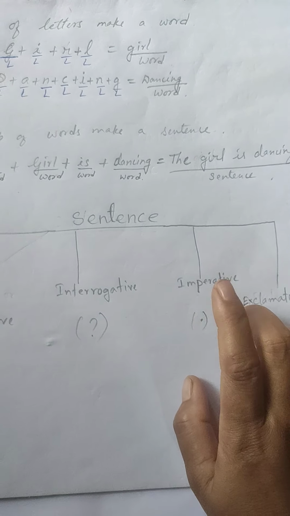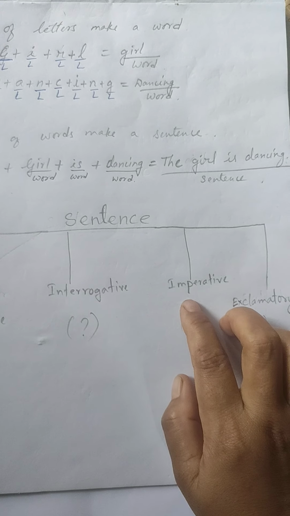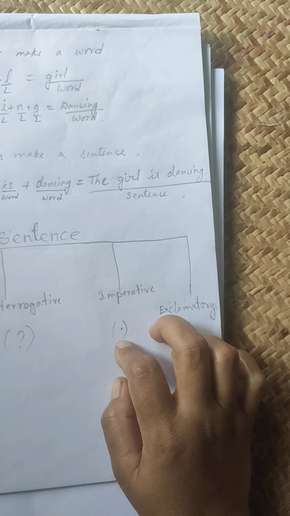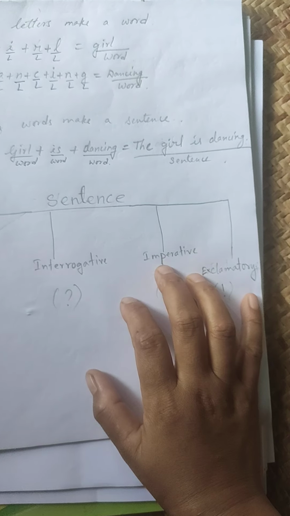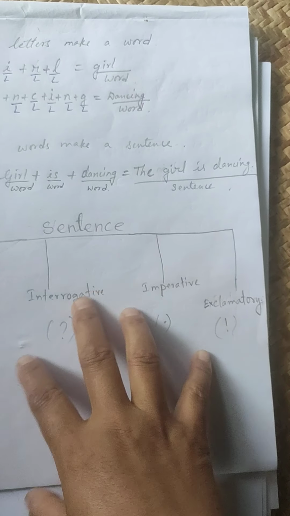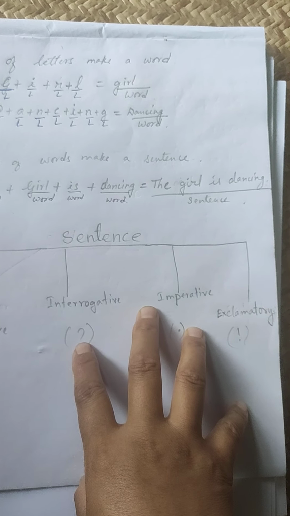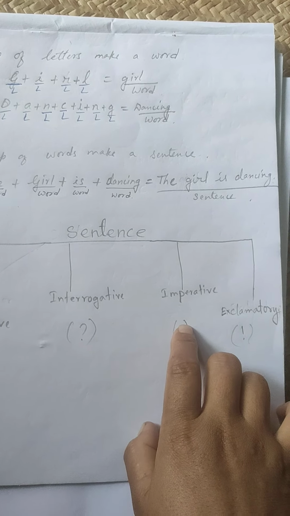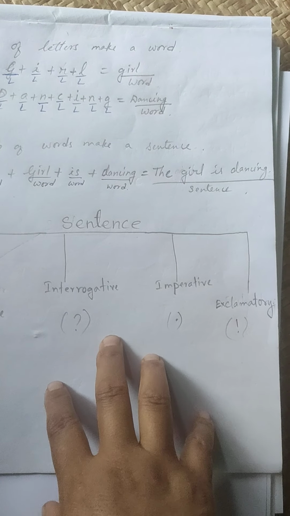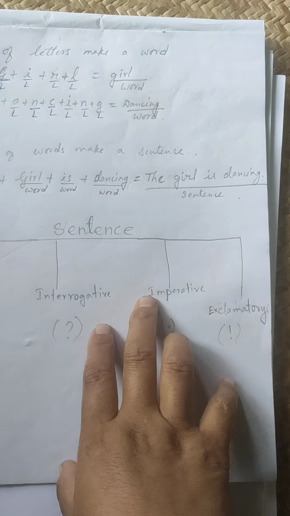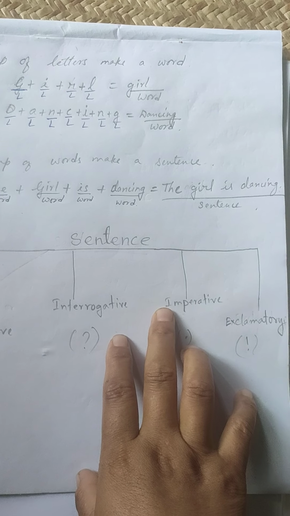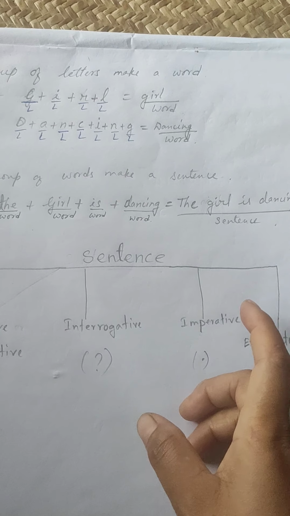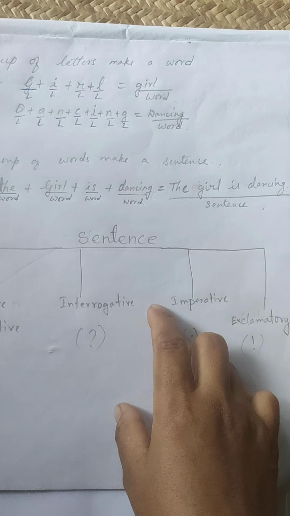Imperative sentences. What are imperative sentences? Imperative sentences also end with a full stop. Now, what are imperative sentences? Sentences that request or command or advise. These types of sentences are called imperative sentences. If I tell you, please give me your pen, I'm using the word please. I'm requesting you. So this is an imperative sentence. If I say go out, I'm ordering you to go out. I'm giving you a command to go out. So this is an imperative sentence.